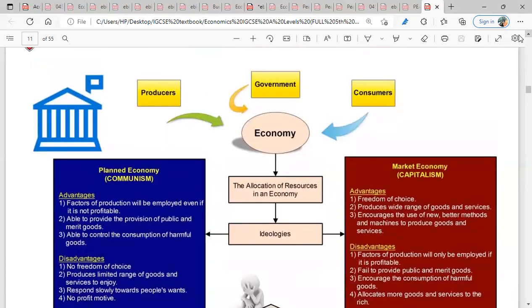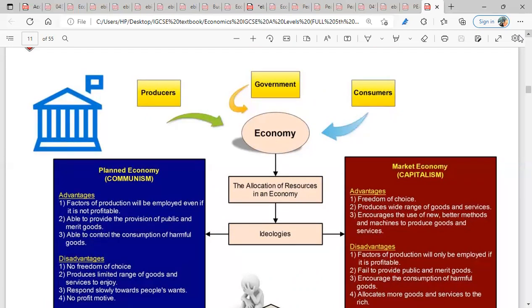So we go to the market economy. That's the second type of economic system. In the market system, how is resource allocation distributed? In the market system, resource allocation is being distributed by the private firms. Are you with me? So what to produce, how to produce, and whom to produce for is being decided by private firms in the market system.